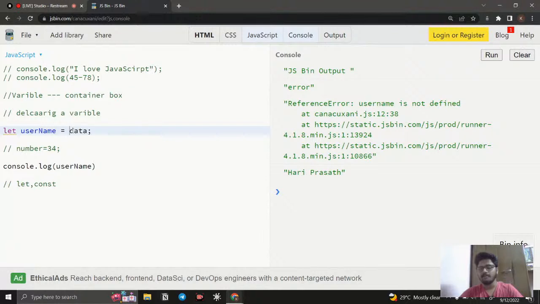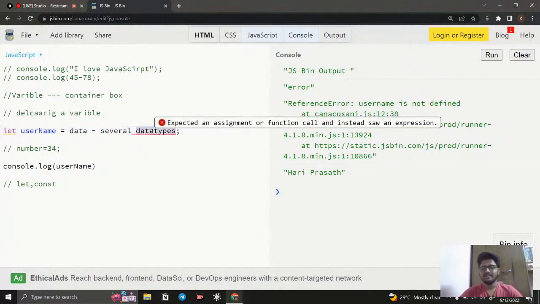The data can be a number, the data can be a word, the data can be undefined, the data can be declared, the data cannot be declared, like that, right? So here we have data, and this data has several data types. So what is meant by data types? Data types is nothing but it may be a number, it may be a word, it may be a boolean, it may be undefined, a null, so many things, right? So those are called data types.